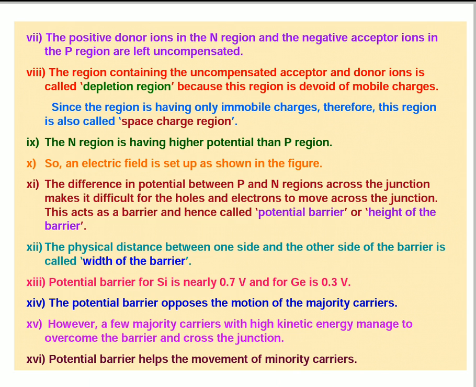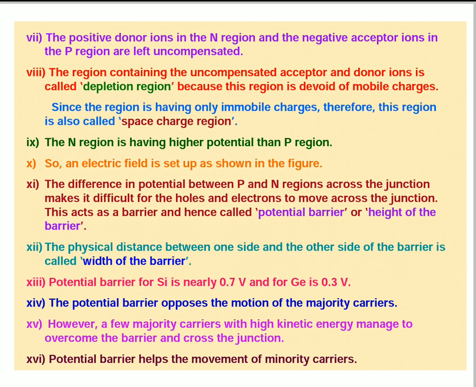The N region is at higher potential than the P region, so an electric field is set up as shown in the figure. The difference in potential between the P and N regions across the junction makes it difficult for holes and electrons to move across the junction. This acts as a barrier and hence is called the potential barrier or height of the barrier.